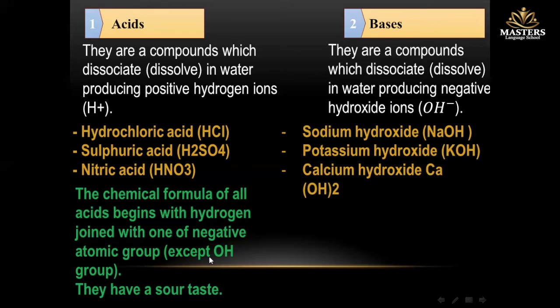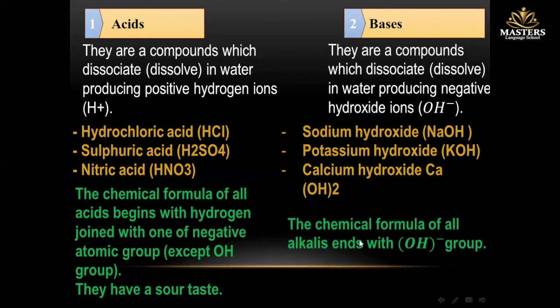Why? Because if the hydrogen is joined with OH, it's gonna be water, and water is not an acid and not a base. Okay, and acids have a sour taste, while the chemical formula of all alkalis ends with a hydroxide group.